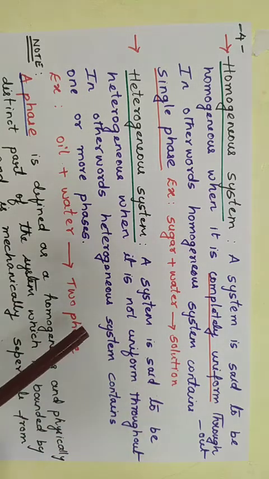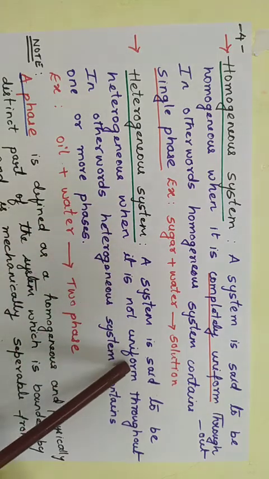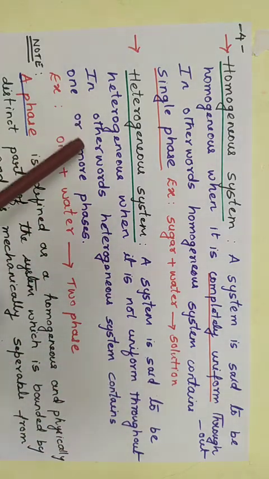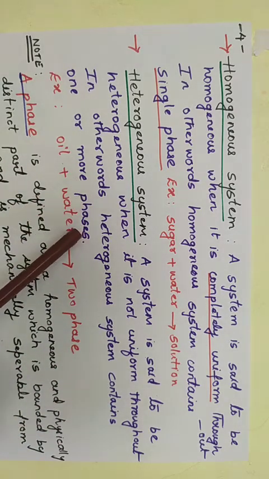Now let us define heterogeneous system. A system is said to be heterogeneous when it is not uniform throughout. In other words, heterogeneous system contains two or more phases.